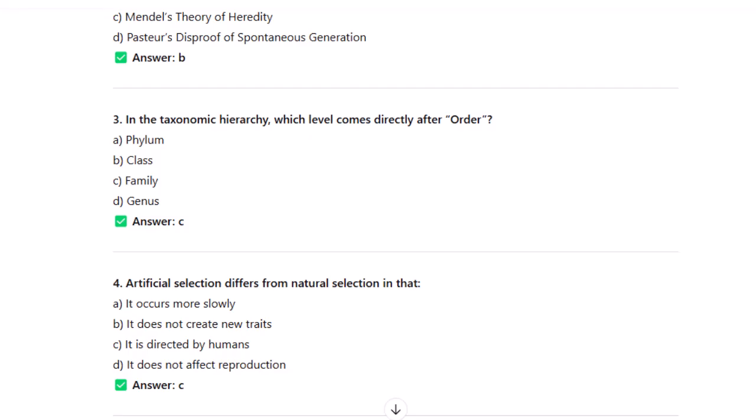In the taxonomic hierarchy, which level comes directly after order? Phylum, class, family, genus. The answer is family.